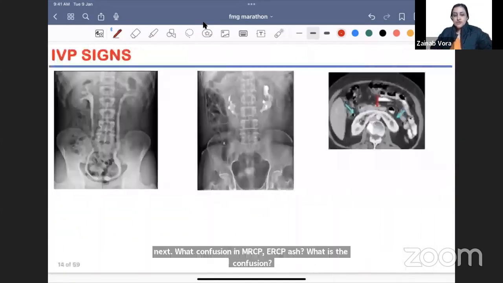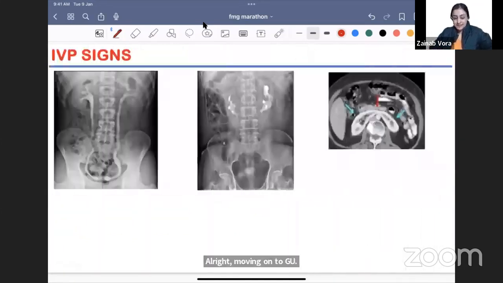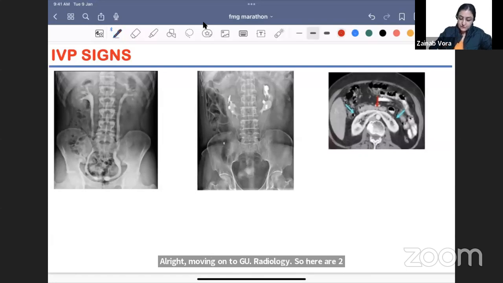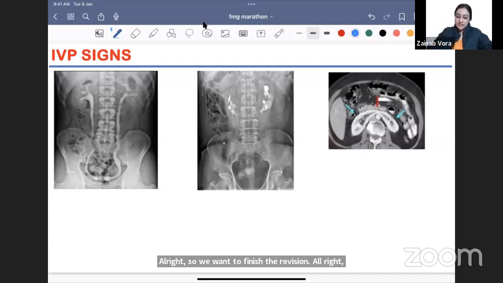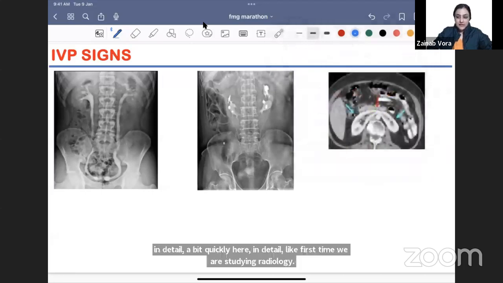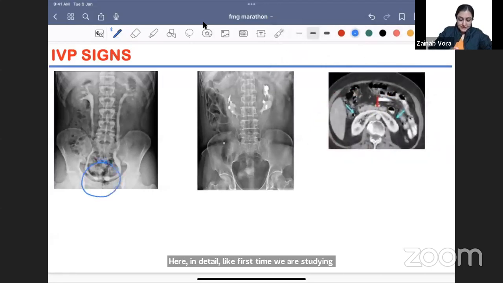Moving on to GU radiology. So here, two things that we need to remember. What is the first image here? What is the difference, okay, so I will answer in detail in the end. We want to finish the revision a bit quickly here. If you are studying radiology for the first time, this might be a bit quick, so in the end I may answer.